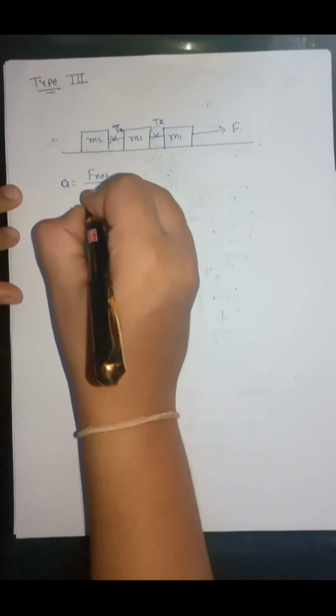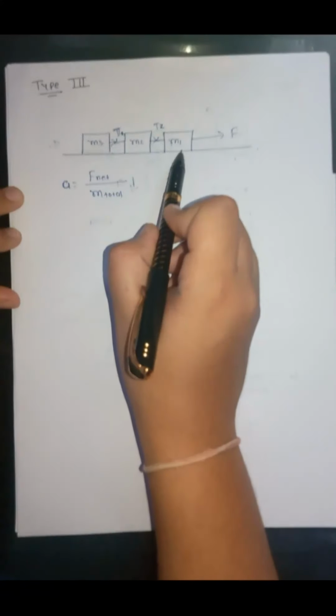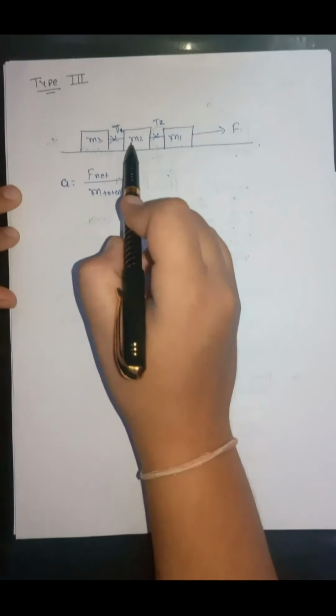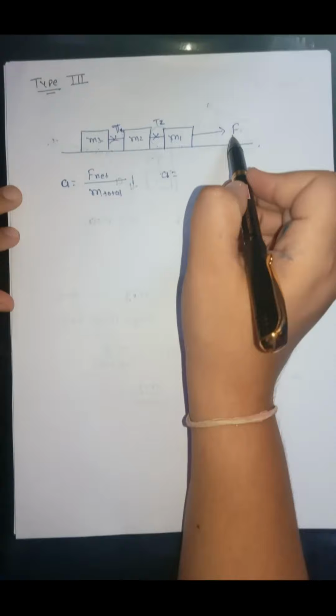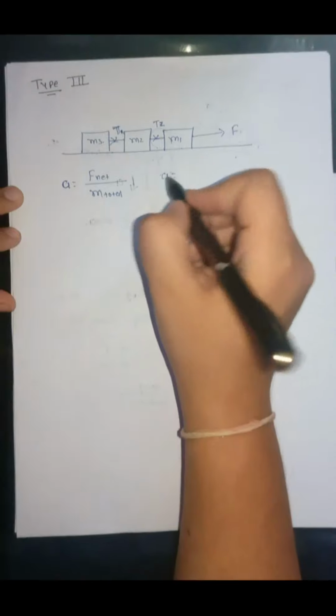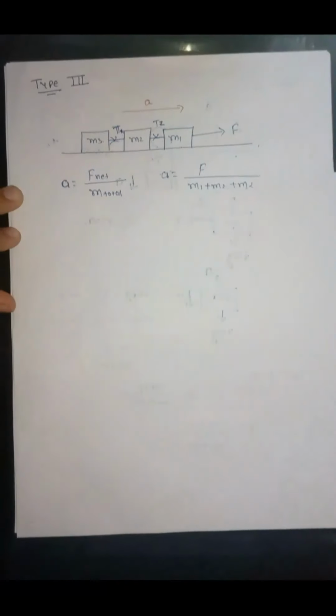The acceleration is given by F net upon M total. As these three blocks are part of the same system, they all will have the same acceleration. So acceleration will be the net force acting for the motion, which is F, because the vertical forces will get balanced. So A will be equal to F upon total mass, that is m1 plus m2 plus m3. So all the three blocks will move in this direction with acceleration A.